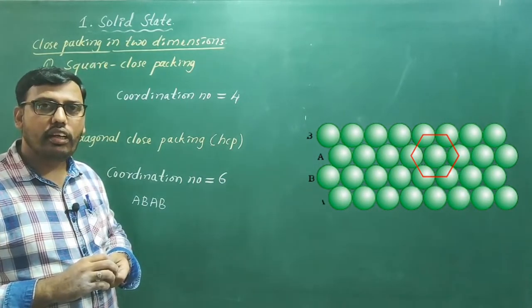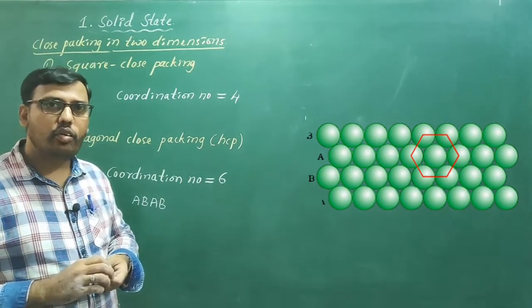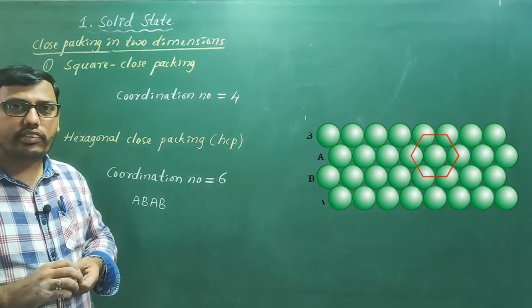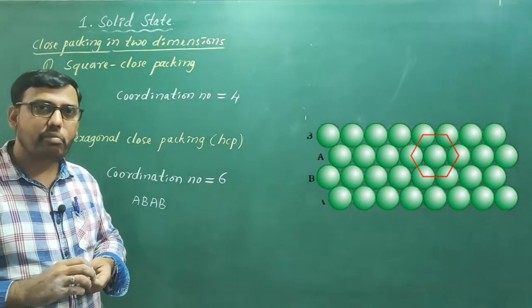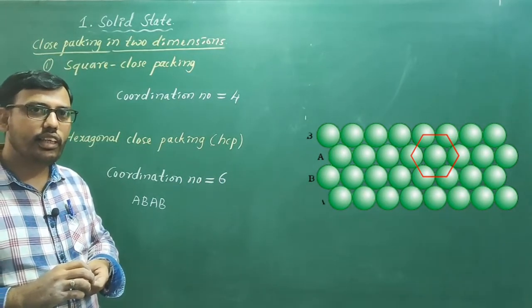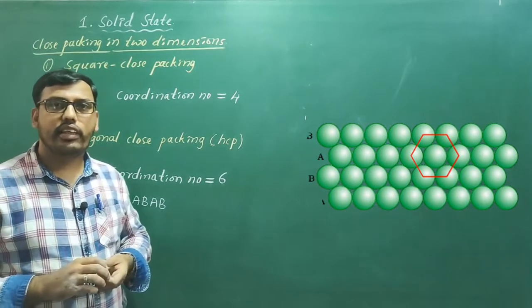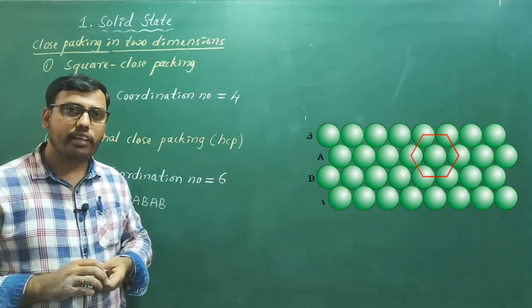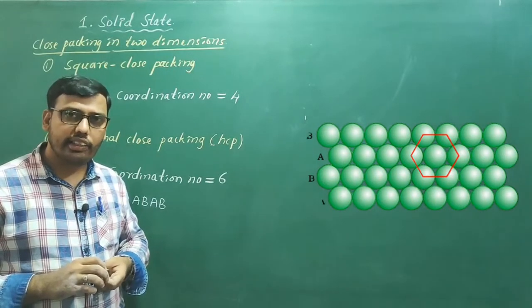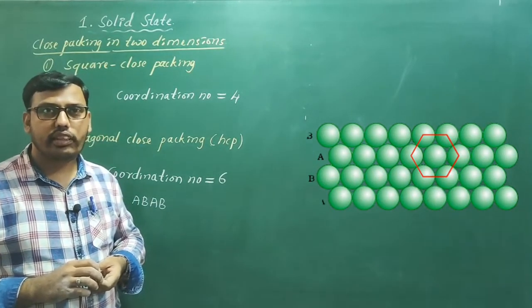Now let us discuss how particles are arranged in 3 dimensions. Once again, 2 types of close packings are possible in 3 dimensions also. What are those? Let us see.